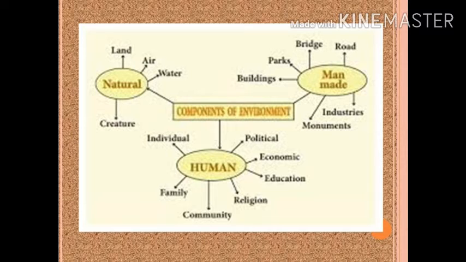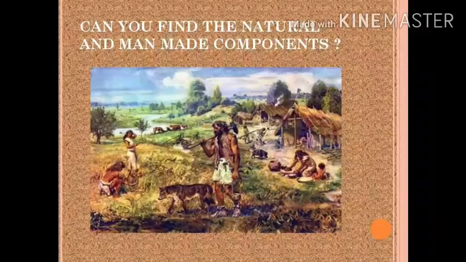Now only we will learn about the natural component and man-made component. Here we have one picture. Can you find the natural and man-made components in the picture? Make a list of natural components and man-made components.